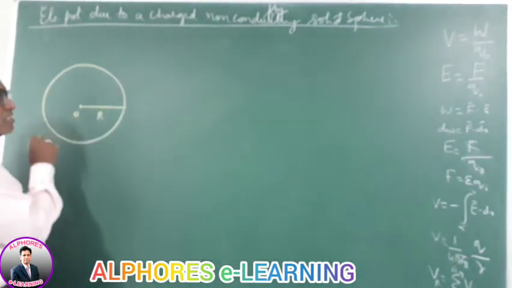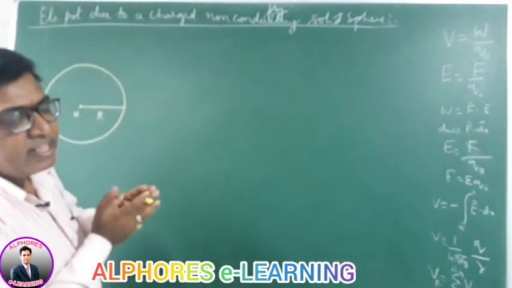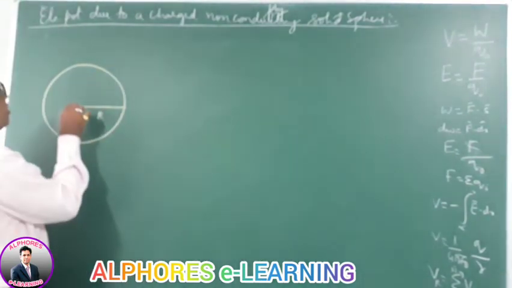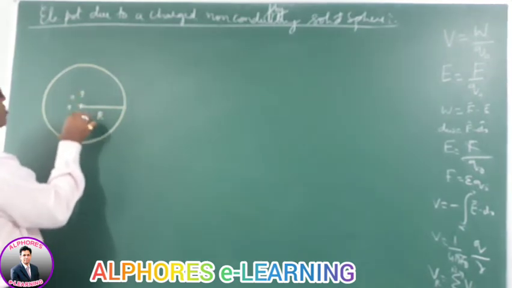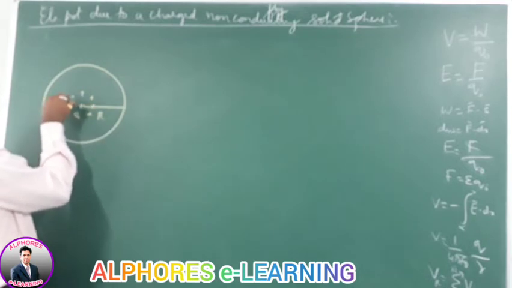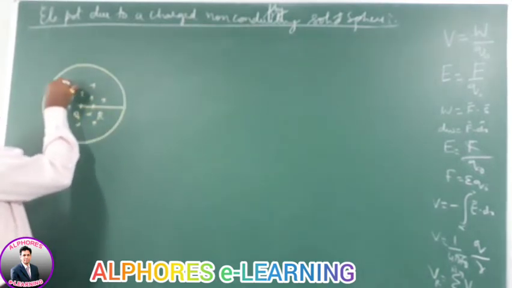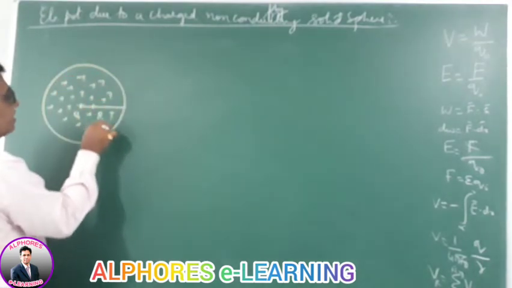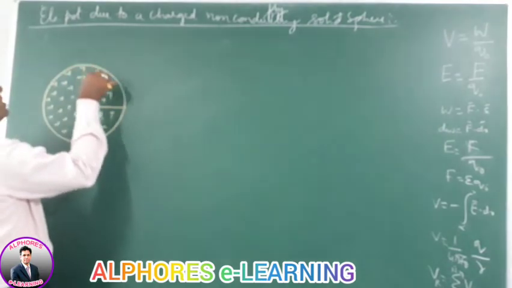Now this solid sphere is being charged uniformly. When it is charged uniformly, I am charging throughout its volume. It's being charged throughout its volume uniformly, with uniform charge density.